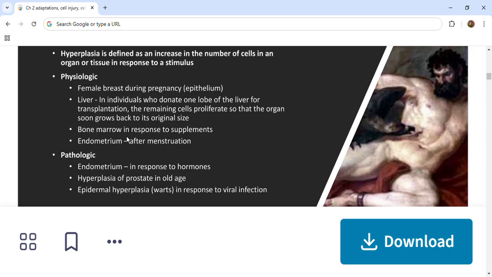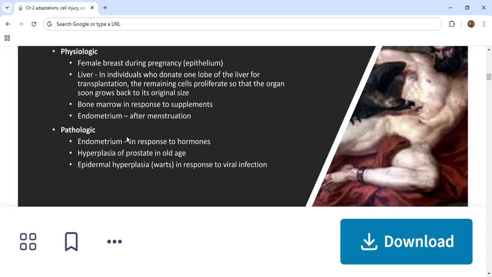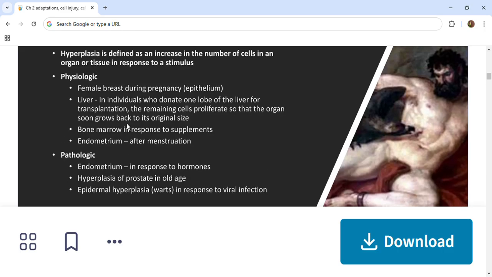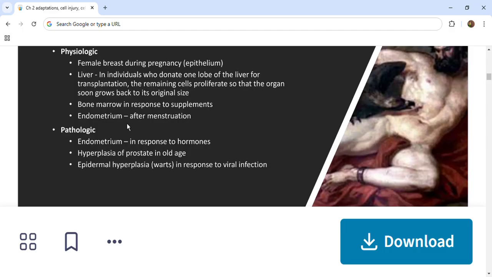Also, bone marrow has a high capacity to undergo rapid hyperplasia. If there is a deficiency of mature blood cells, it will undergo rapid hyperplasia. Next, the endometrium. After menstruation, the endometrium layer is removed after the menstrual cycle occurs, and it regrows. That's an example of hyperplasia.